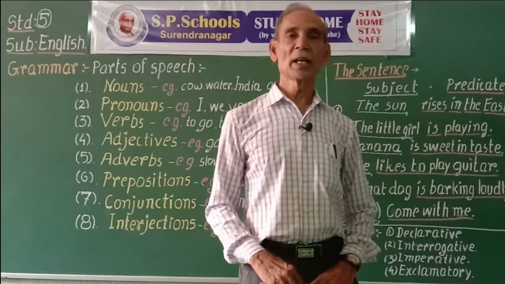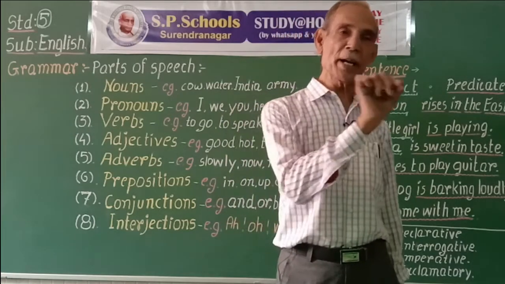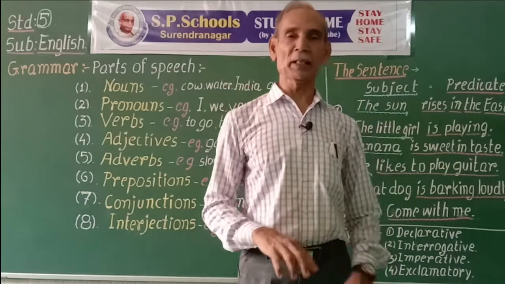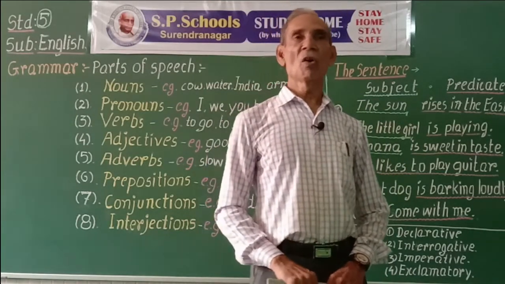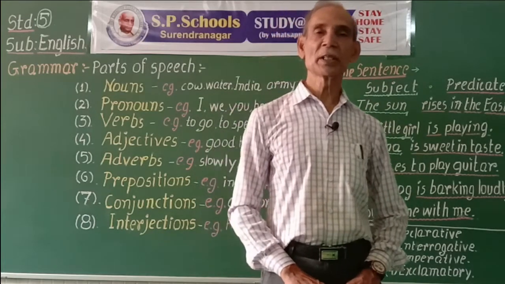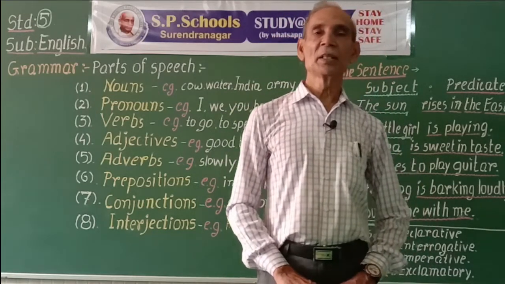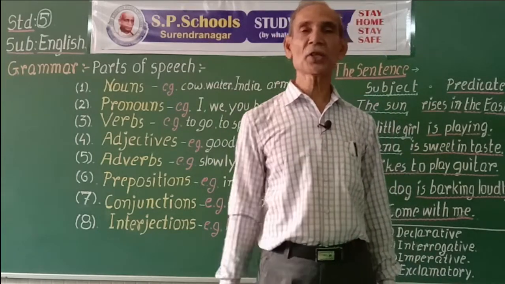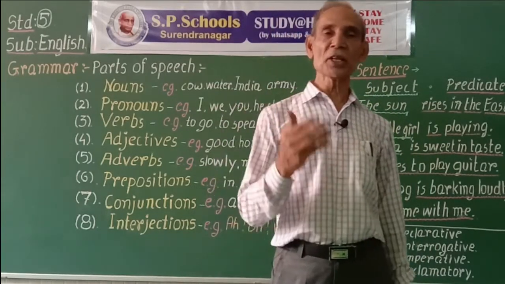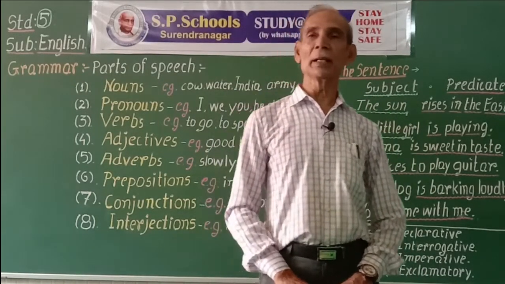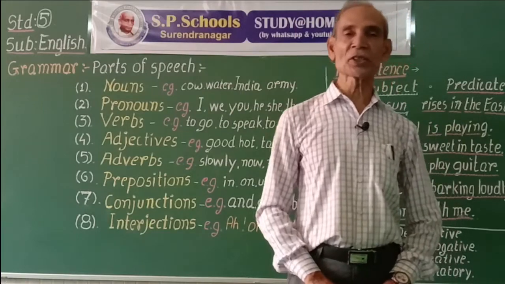Nouns help us to identify person, place or thing. What do we include in things? Things we can see with our eyes, we can taste, smell, touch or feel. These are all things.